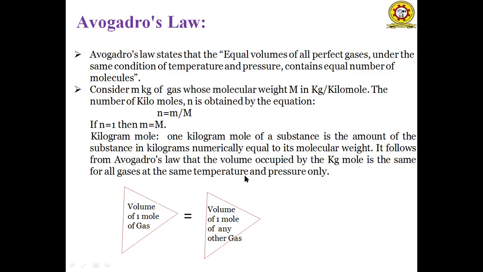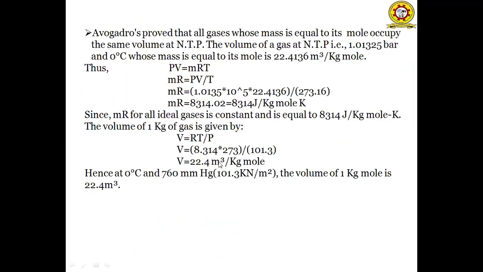So volume of 1 mole of a gas is equal to volume of 1 mole of any other gas. So this represents Avogadro's law.